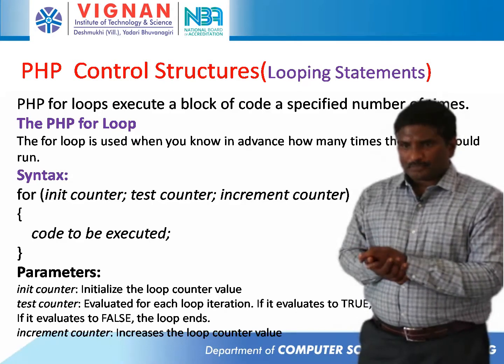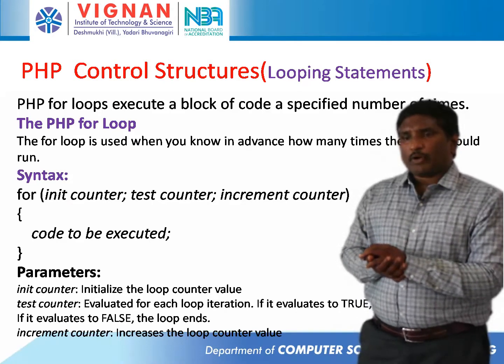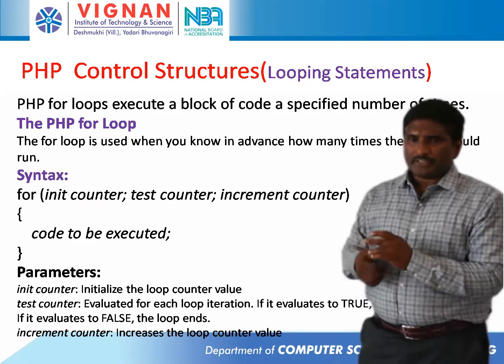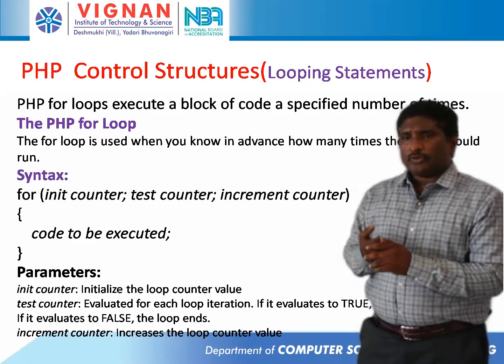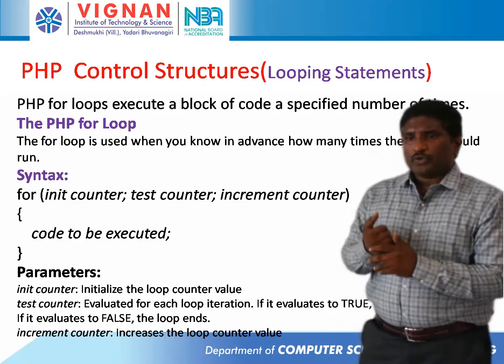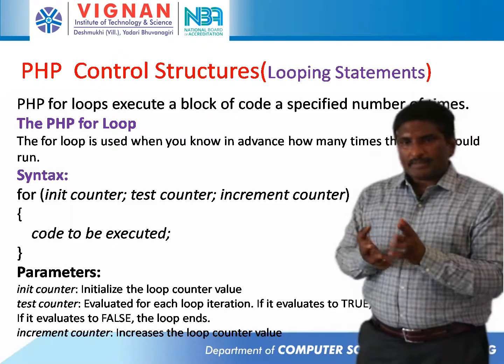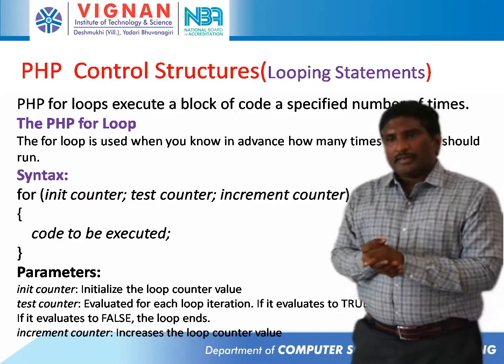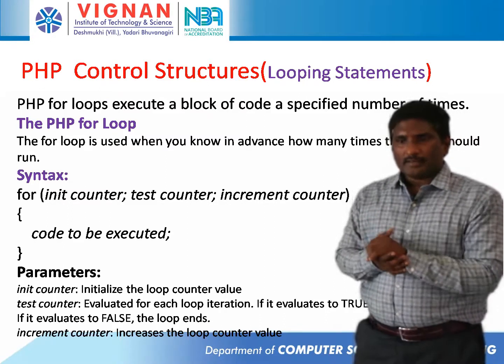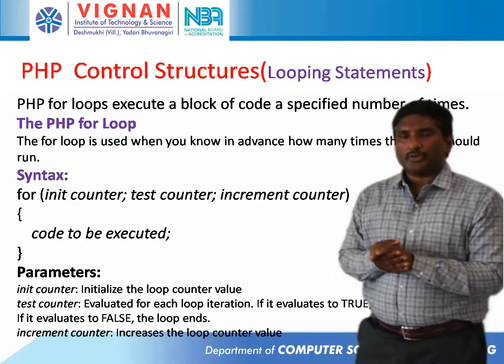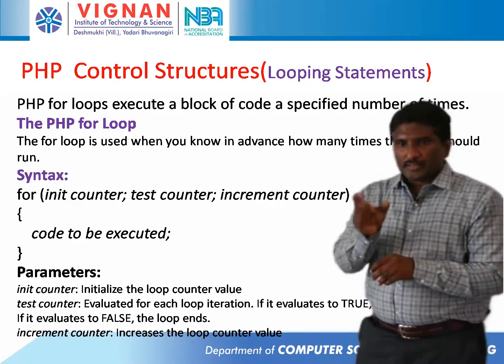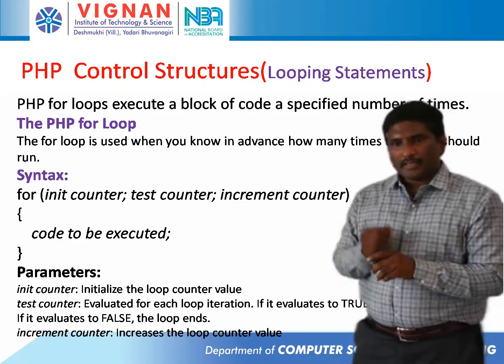Okay. Next, PHP supports the for loop. Here it executes a block of code a specified number of times, so we need to specify the number of times. We use it when we know in advance how many times the script should run. This is the syntax: init counter, test counter, increment counter. So this is initialization, then checking the condition, and then incrementing the counter.